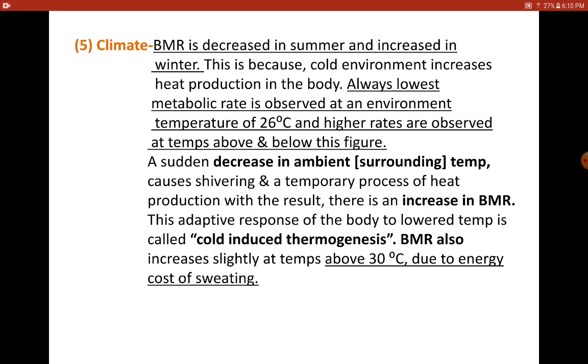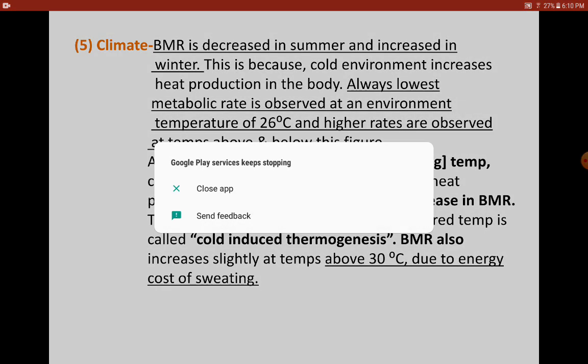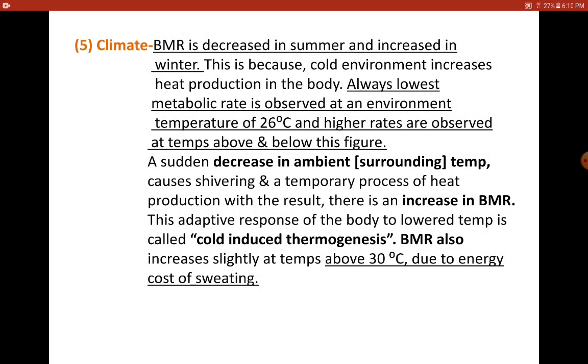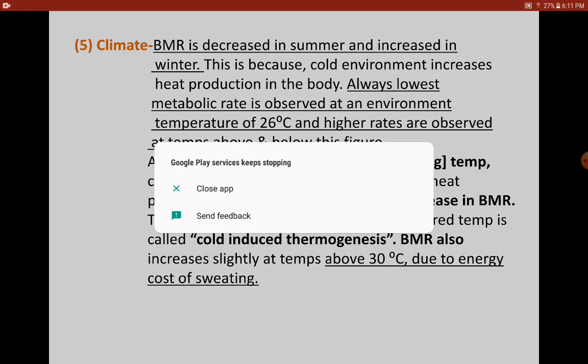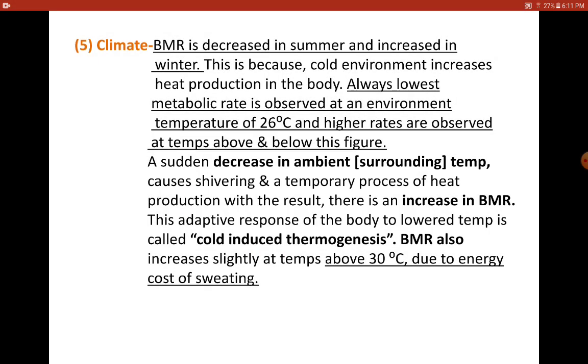So what is the transient process? Here you can see a temporary process of heat production would result when there is a decrease in the surrounding temperature, and this adaptive response of the body to lower temperature is what is called cold induced thermogenesis. So what I mean to say is, when the temperature of the surrounding goes down, which generally happens in winter or cold seasons, then we tend to shiver initially.